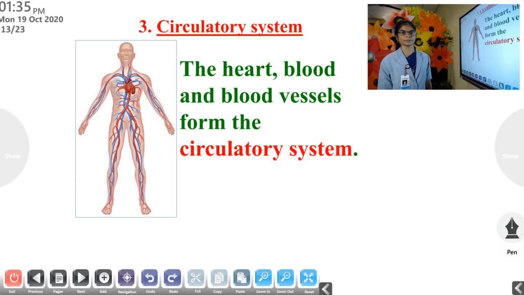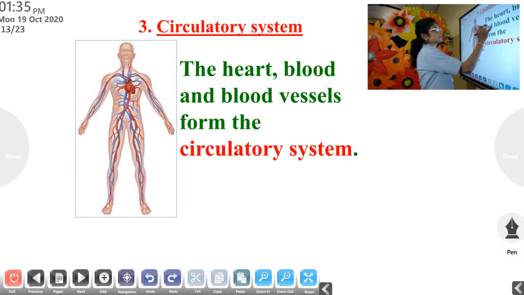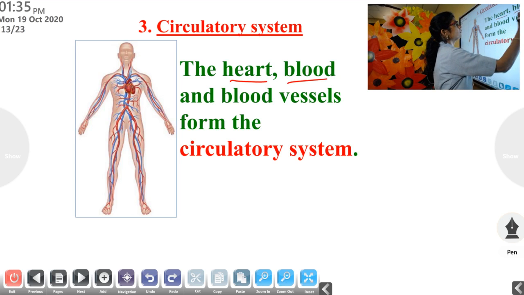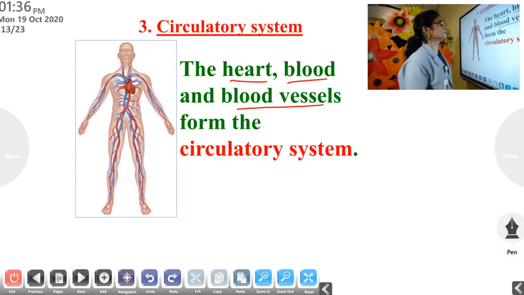Then next is the circulatory system. The heart, blood and blood vessels form the circulatory system. You study this only. What forms the circulatory system? Heart, blood and blood vessels form the circulatory system. Clear?